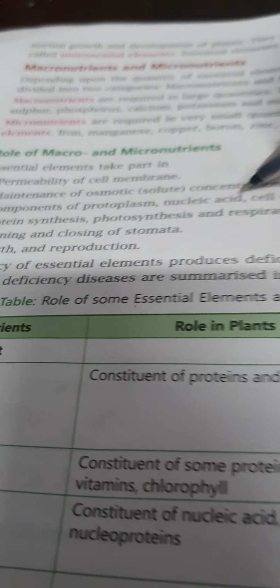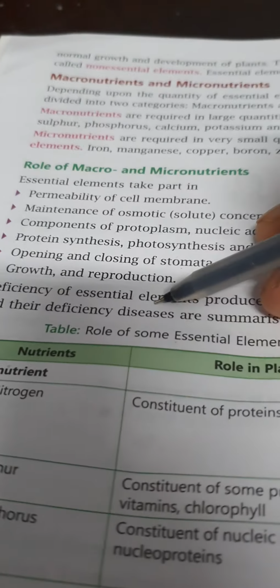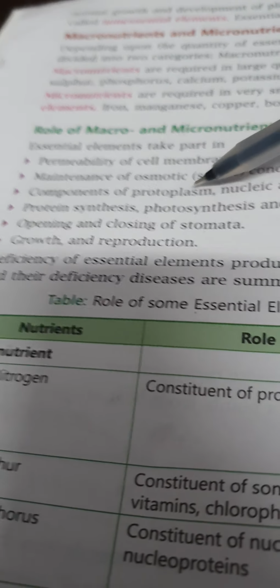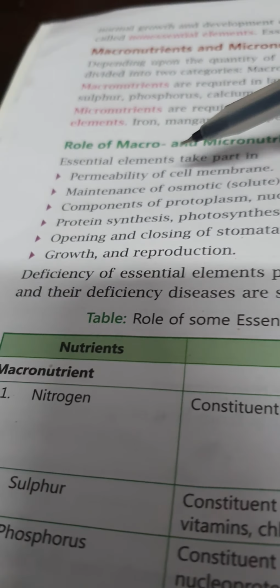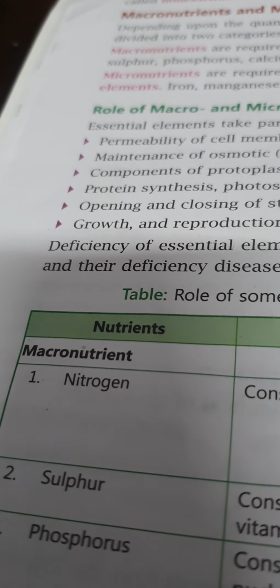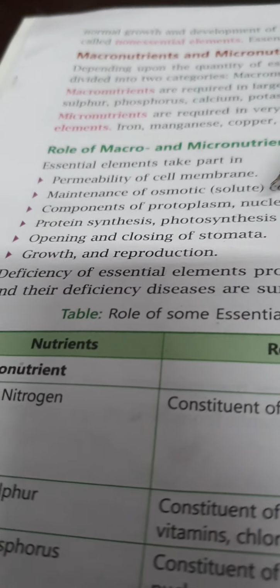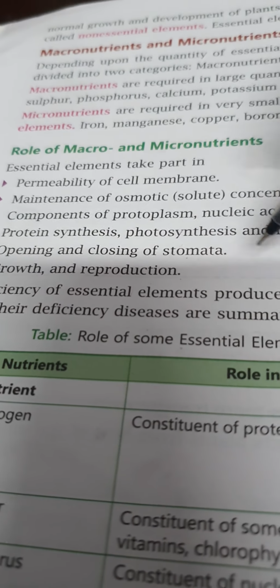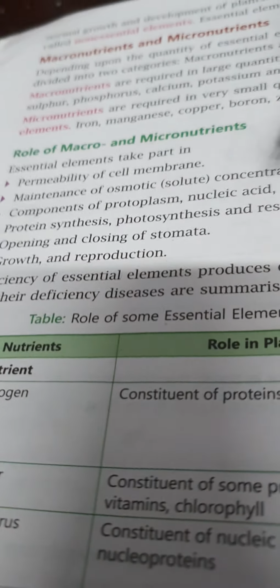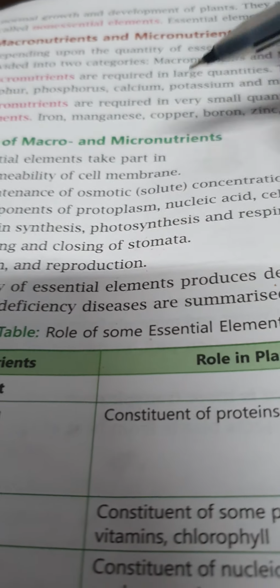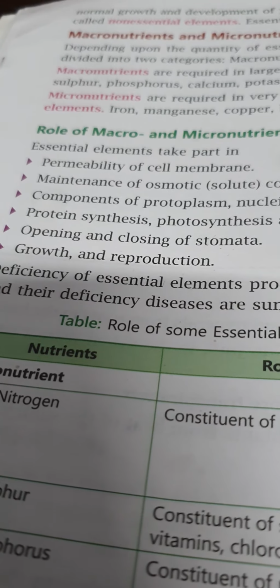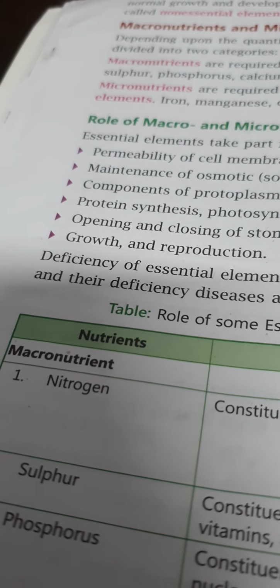Components of protoplasm, nucleic acid, cell wall. These macro and micronutrients help to build up the protoplasm, nucleic acid and cell wall of the plant. These macro and micronutrients help in protein synthesis, photosynthesis and respiration also. With the help of these nutrients, they do photosynthesis, protein synthesis and respiration. Opening and closing of stomata, growth and reproduction. All these are based on these macro and micronutrients.